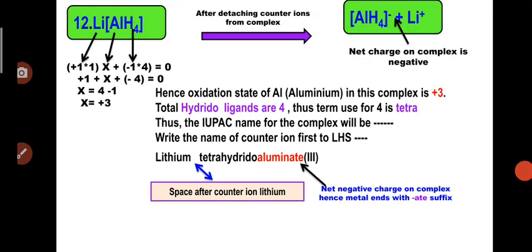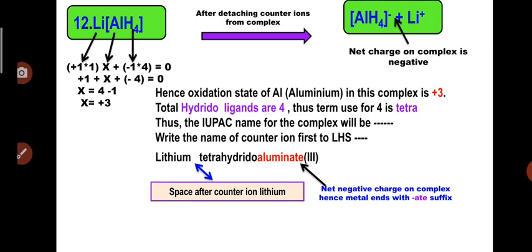Now another complex, example number 12: lithium aluminum hydride, LiAlH4. For this complex we also have to find out the oxidation state of the metal, because the negative ligand hydrido is attached to the metal.